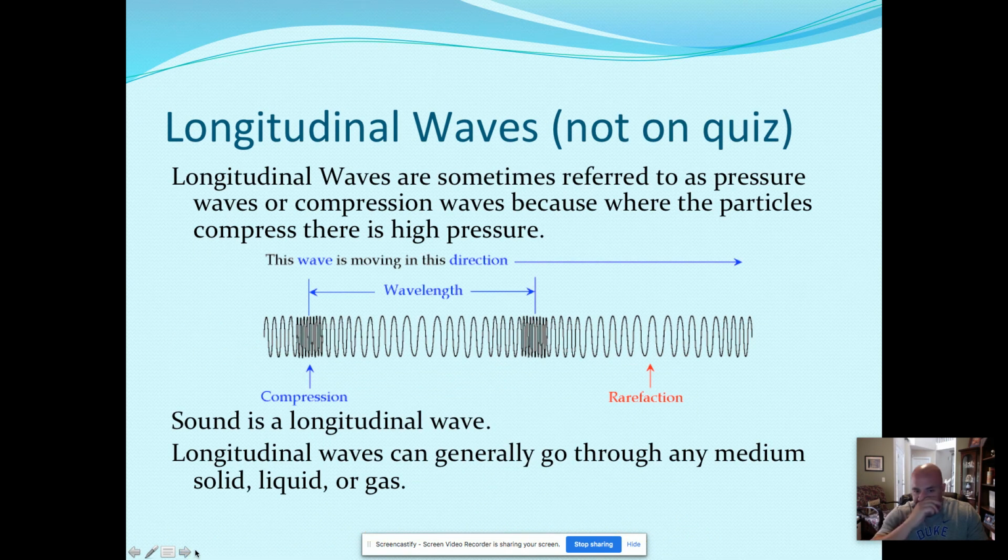Another word you don't definitely need for your assessment: longitudinal waves are sometimes called pressure waves or compression waves because they get pushed in and out. So you might see a picture that looks like this, kind of like a spring being stretched and pushed together. Just realize if the top part of the wave and the bottom are parallel to each other, then it's going to be longitudinal waves every time.